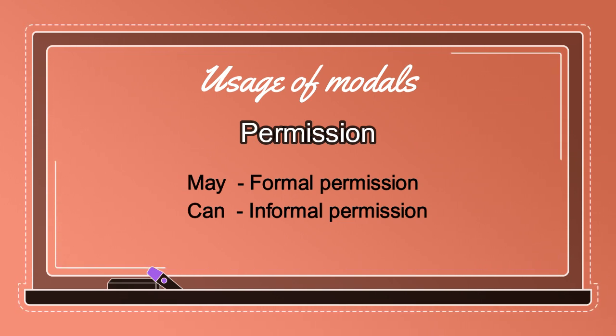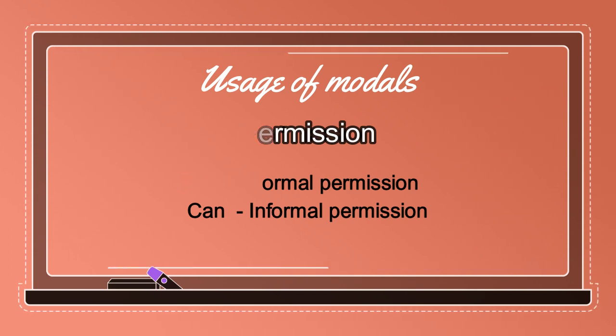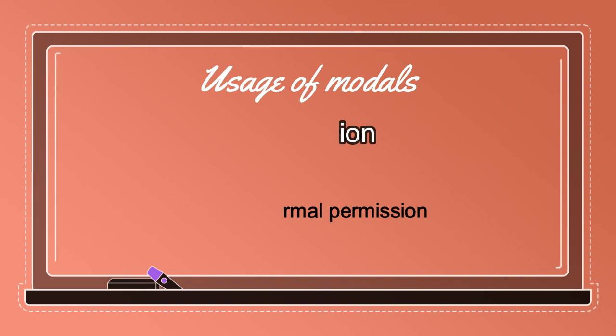Okay? Informal way में जहाँ पे हमें permission लेनी है, we make the use of can. Let's understand this with the help of an example. Can I use your pen? Can I borrow your pen? Can I sit with you? So all these things are informal permissions.